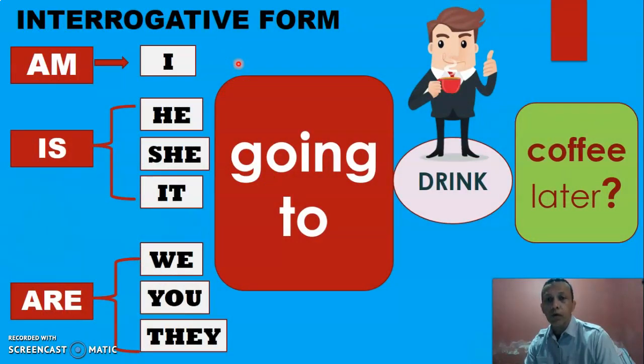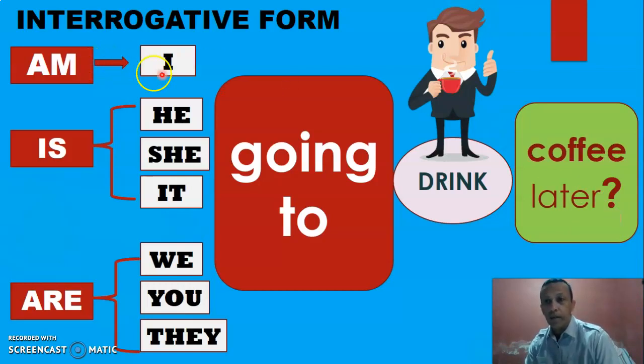So, for the interrogative form, we need to be. Siempre necesitamos the verb to be, solo que, si se fijan, le damos vuelta. Colocamos el verbo primero y luego los pronombres, ¿ok? Am I? Is he? Is she? Is it? Are we? Are you? Are they? Siempre queda going to, alright? El verbo principal también, the verb, and the complement.